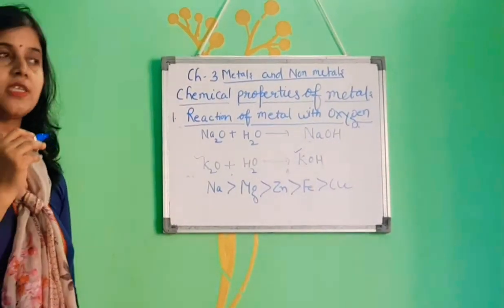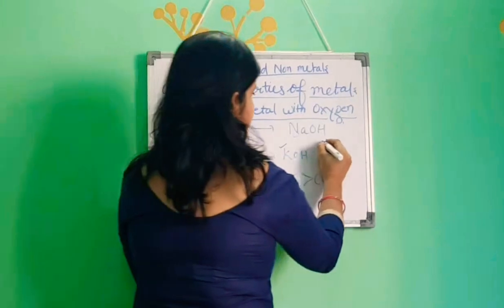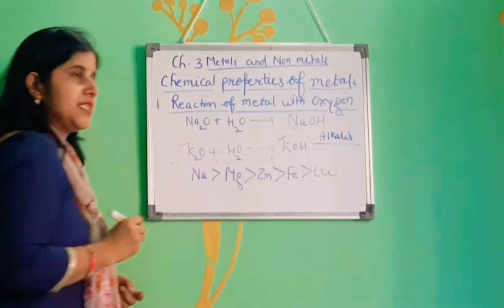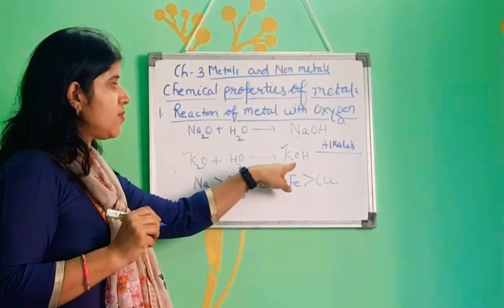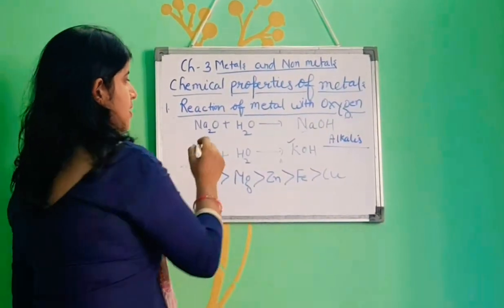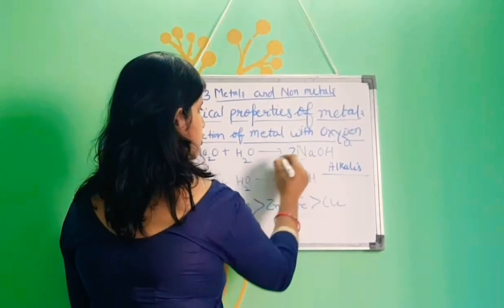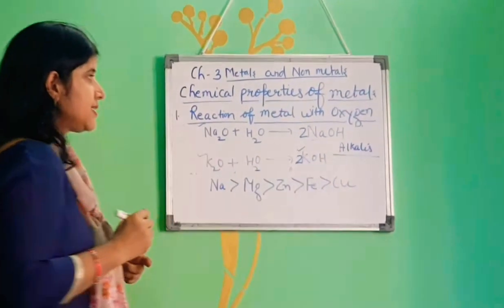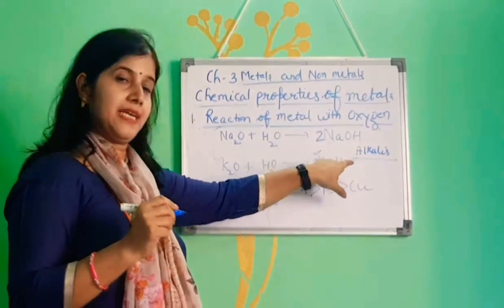Now a very important question arises: what is the difference between alkalis and bases? Water soluble bases like sodium hydroxide and potassium hydroxide are water soluble bases. Water soluble bases are alkalis. So sodium oxide dissolves in water to form sodium hydroxide. Now balance this reaction. If we put 2 here, it is balanced now. If we put 2 here, it is also balanced. So metallic oxides, by dissolving in water, will form hydroxides or alkalis.